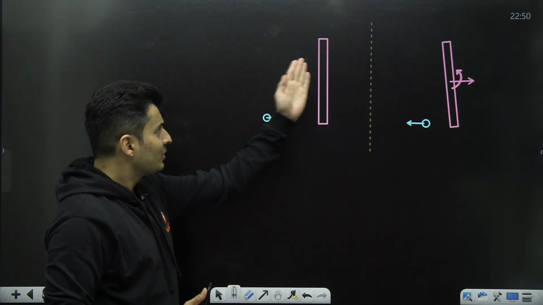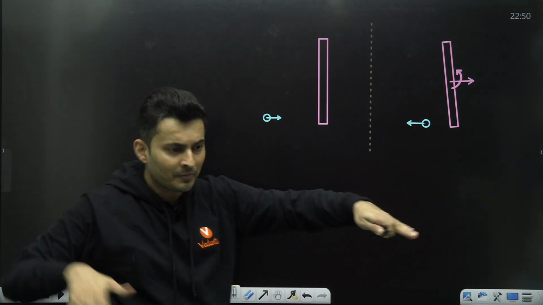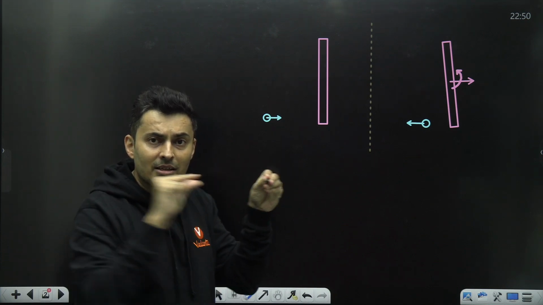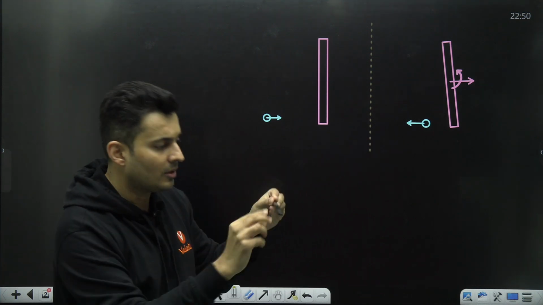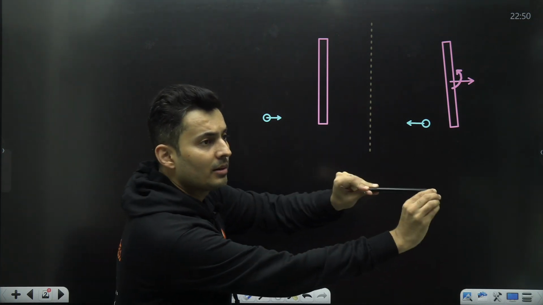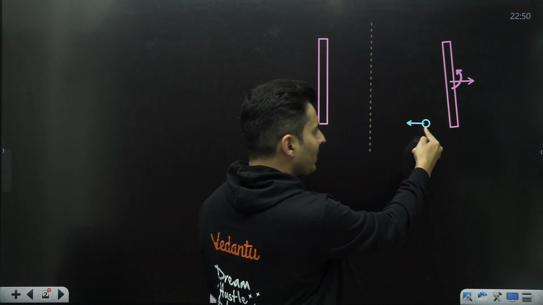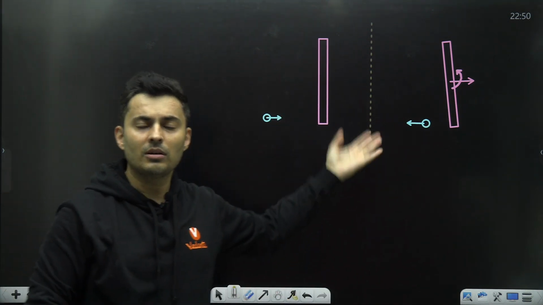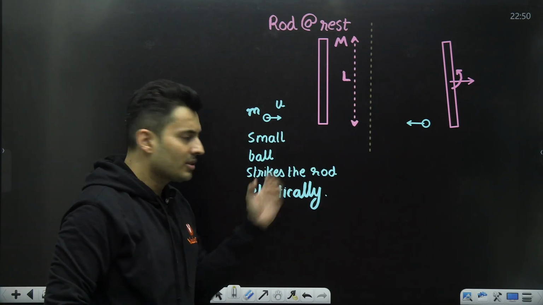So there is a rod. It's lying on a flat, smooth table. It's at rest. And there is a ball which comes and strikes it. The moment it strikes it elastically, that means there is no energy loss, this rod will not only move forward, but also it will rotate, and maybe this ball comes back. It's just an assumption. If we are wrong, then no worries, we'll just get a negative sign. So all of this collision is elastic.